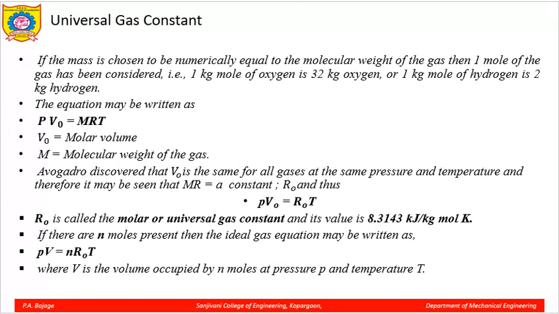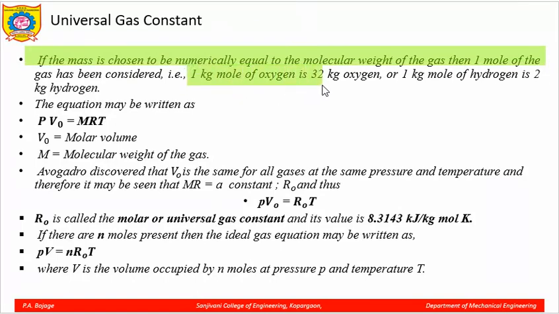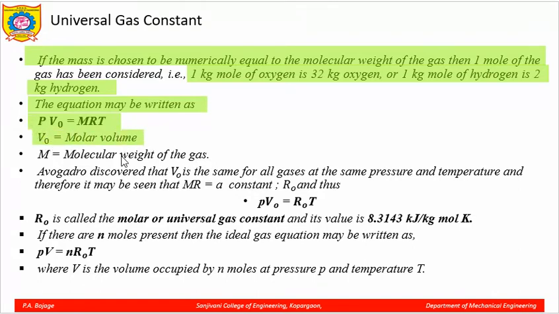Now, let us discuss the universal gas constant. If the mass is chosen to be numerically equal to the molecular weight of a gas, for example 1 mole of the gas, that is 1 kg mole of oxygen, which is 32 kgs of oxygen, or 1 kg mole of hydrogen, which is 2 kgs of hydrogen, the equation on molar basis can be written as P V naught is equal to M R T. Here V naught is the molar volume, and capital M is the molecular weight of the gas.